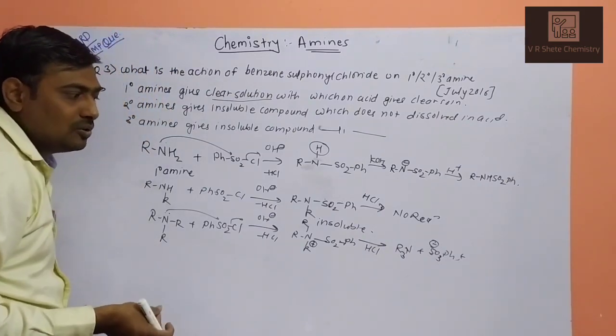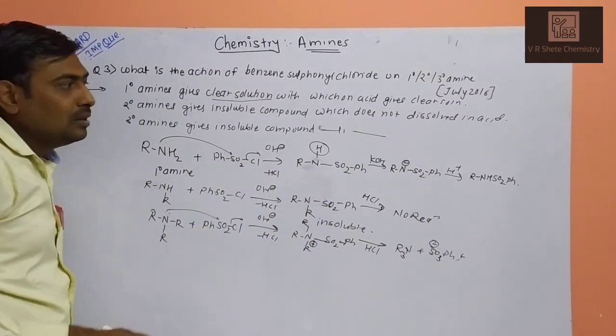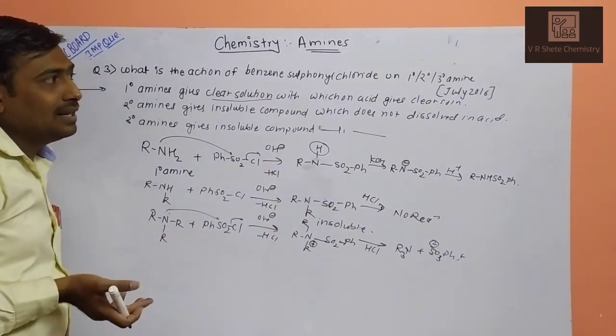So these are the different compounds. These are insoluble compounds, and this is your soluble compound. So this is your reaction with the primary, secondary and tertiary amines.